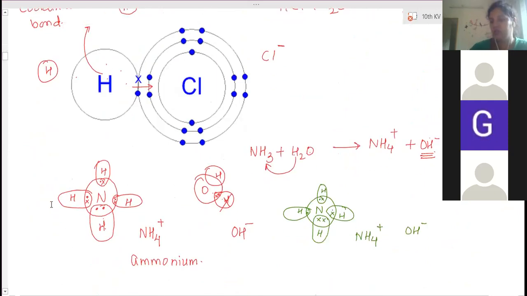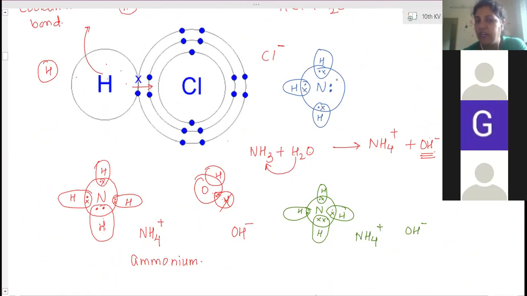This is nitrogen, which shares 3 electrons with the hydrogens, 1 electron from each, so 1 electron is shared with each. Now nitrogen has 2 more extra electrons of its own, because it has a total of 5 electrons in its last shell. Out of 5, 3 electrons, 1, 2 and 3, are shared with 3 hydrogen atoms. So 2 more are left out.